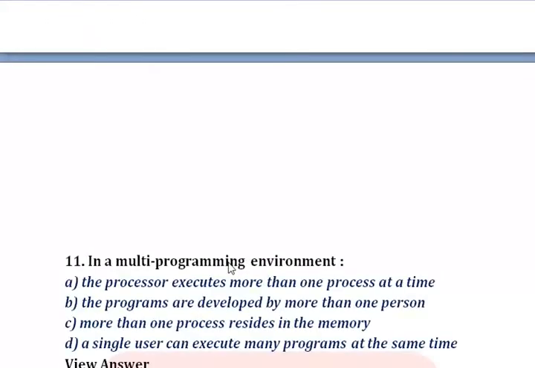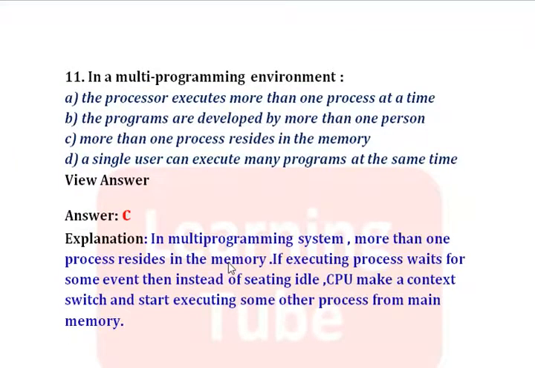Question number 11. In a multi-programming environment, since we know that in a multi-programming system, more than one process resides in the memory. If the executing process waits for some event, then instead of sitting idle, the CPU will make a context switch and start executing some other process from the main memory. It is optimal in nature. So in a multi-programming environment, more than one process resides in the memory. So option C is correct.